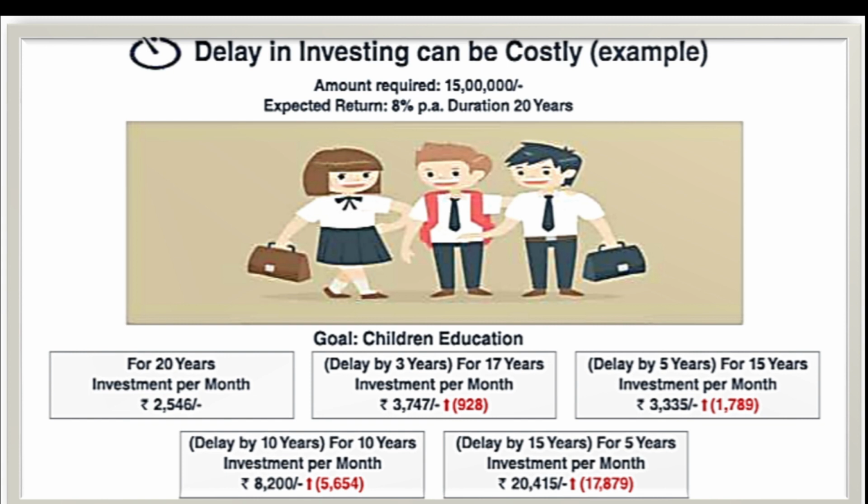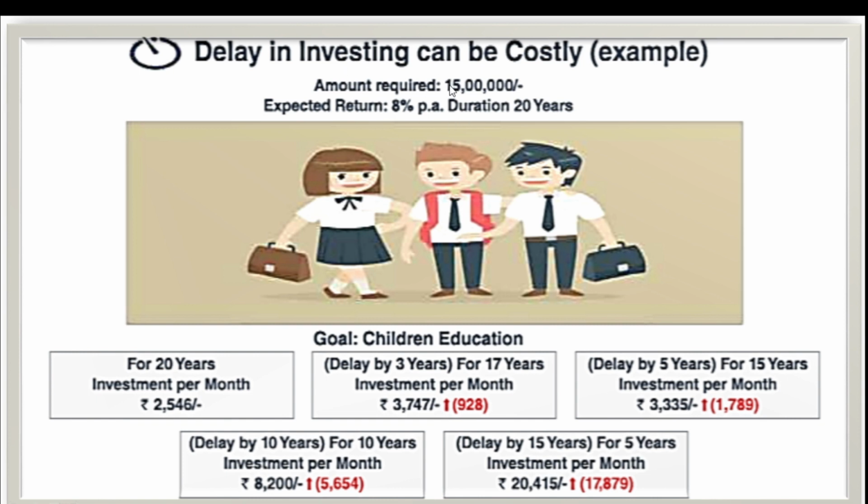Now let's see this illustration. I got it from the internet and it was very simple to explain, and I hope this would be useful for you to understand as well. Delay in investing can be costly. Now see the amount required if you want to have 15 lakh rupees with an expected return of 8% per annum in a duration of 20 years. Okay, how your time plays an important role in investment. Why you would like to have money as soon as possible. We would try to understand that with an example.